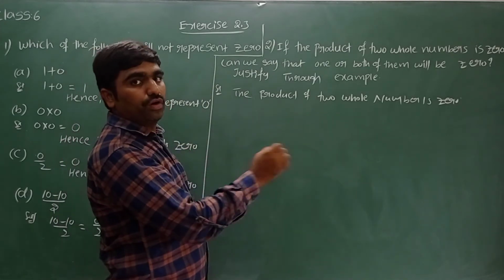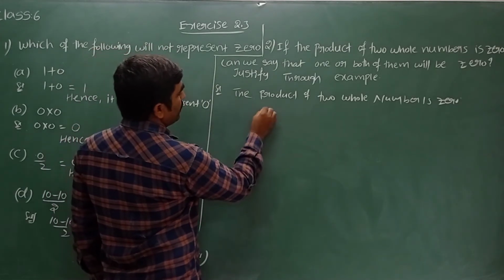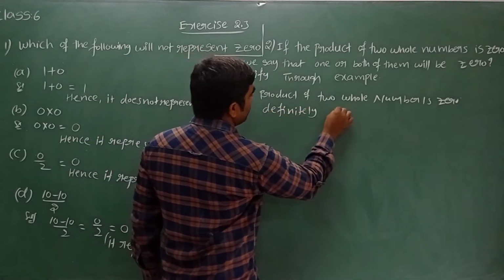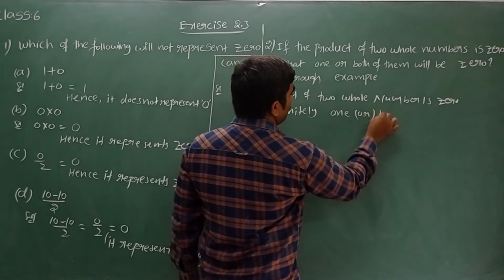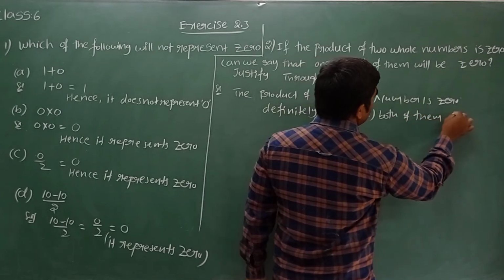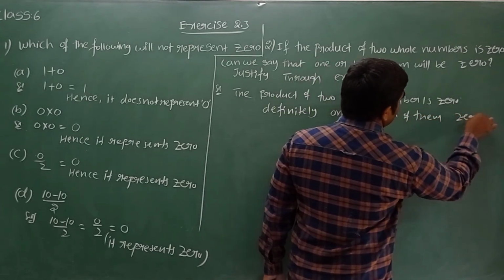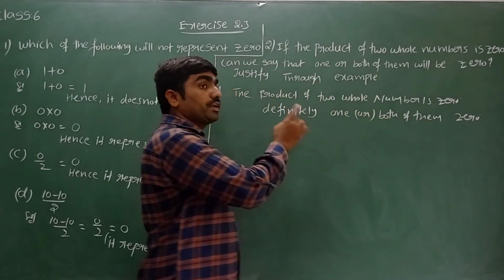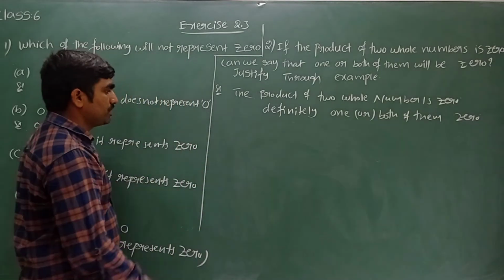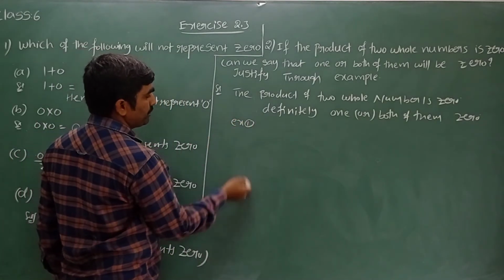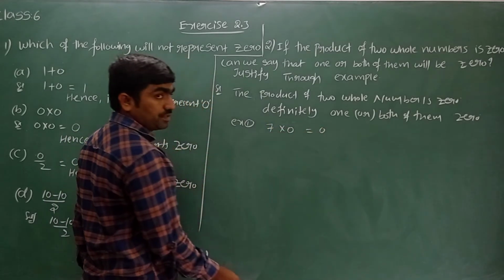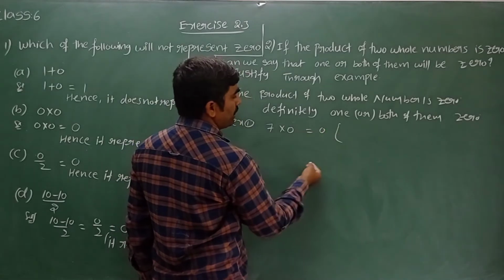Both of them 0 also, no issues. So we can write definitely, one or both of them 0. Means one number 0 also we get the product is 0. If both the numbers 0 also, we can see the product is 0. Let's see one example. I can multiply here like 7 into 0 is equal to how much? 0.